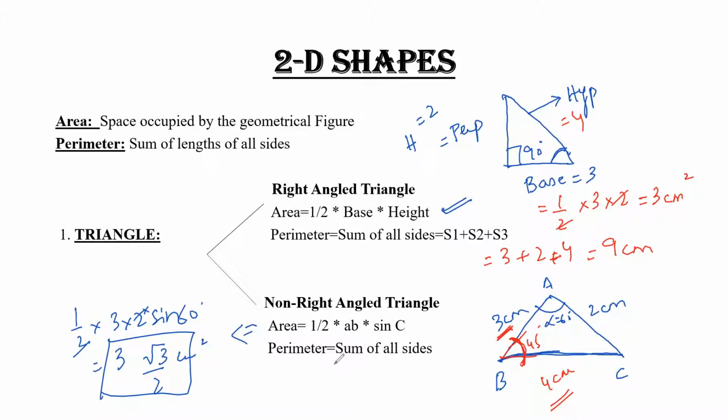Similarly, if we talk about the perimeter, the perimeter is basically the sum of all sides, that is 3 plus 2 plus 4. That means 3 plus 2 plus 4 is 9. You have 9 centimeter. Clear? Moving on.